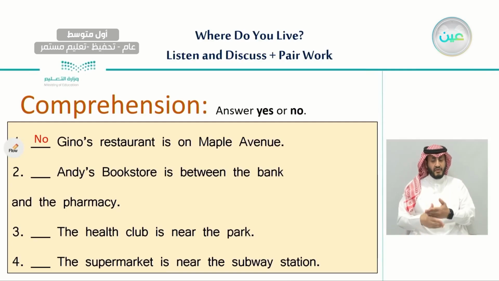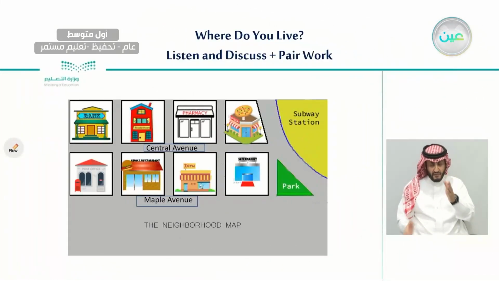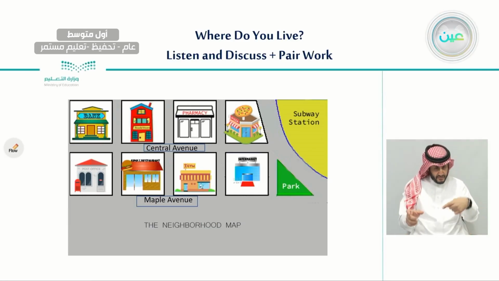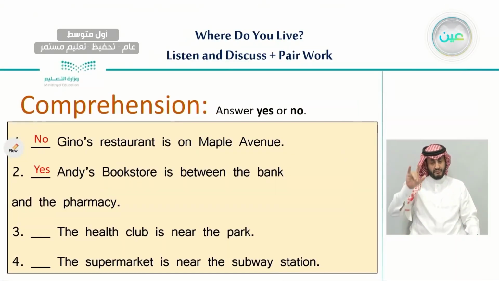The second one. Andy's bookstore is between the bank and the pharmacy. Let's go back to the map and see. So here is the bookstore. Is it between the bank and the pharmacy? Very good. Then it is a yes.